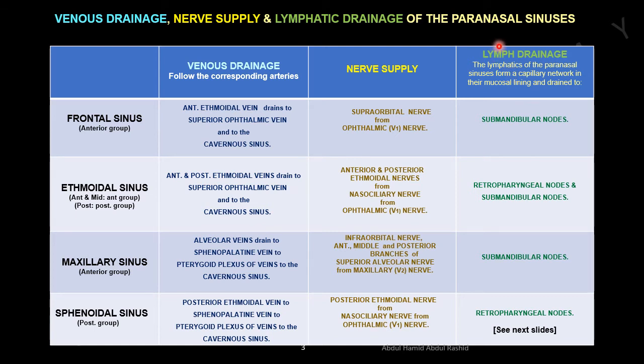Lymphatic drainage. The lymphatics of the paranasal sinuses form a capillary network in the mucosal lining and drain as follows: frontal sinus drains into submandibular nodes, ethmoidal sinus to retropharyngeal nodes and submandibular nodes, maxillary sinus into submandibular nodes, sphenoidal sinus into retropharyngeal nodes.